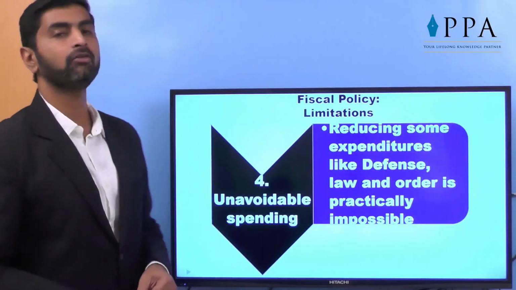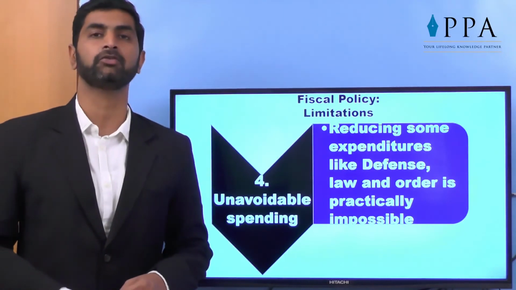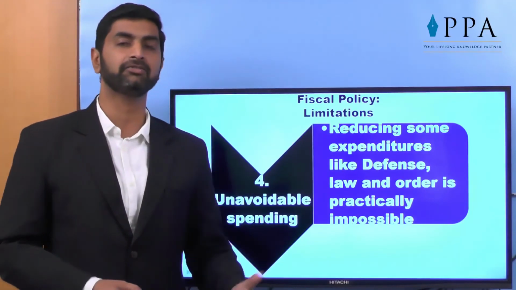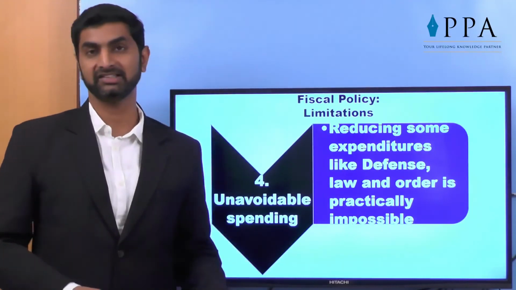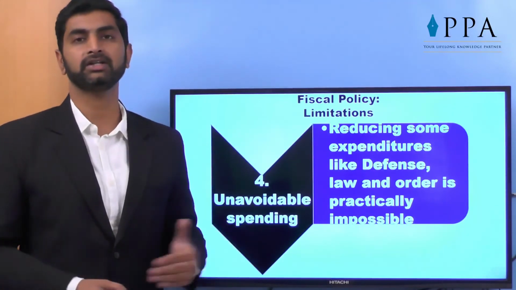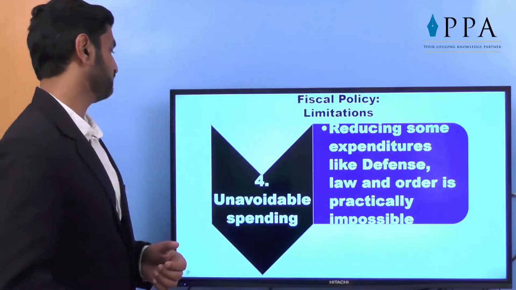There is also some unavoidable spending. When we say that government should reduce the expenditure for public, government cannot reduce the expenditure on areas like defense, law and order, or necessities. In that case, even if you suggest it, government cannot take that step to reduce government expenditure. That becomes a limitation.